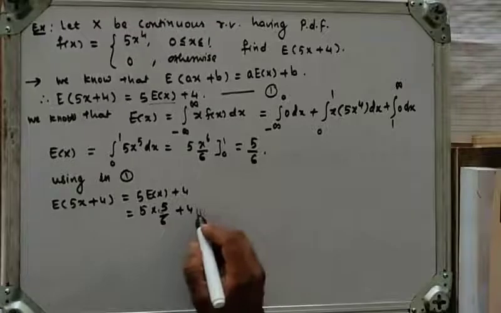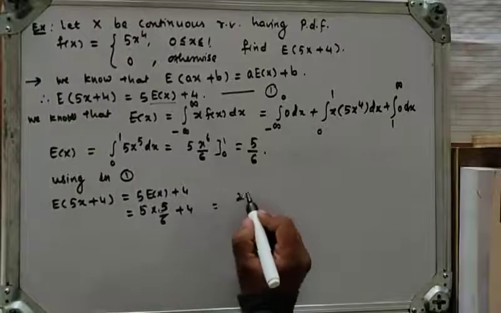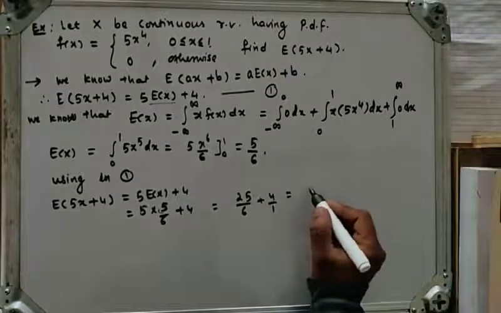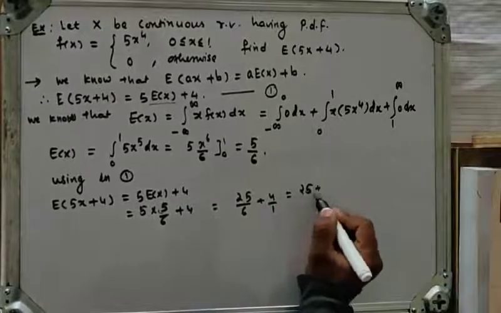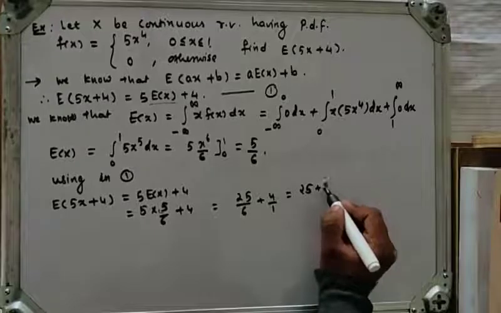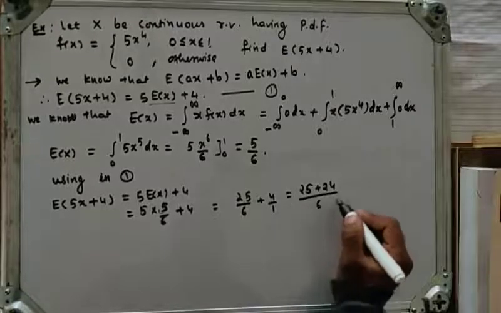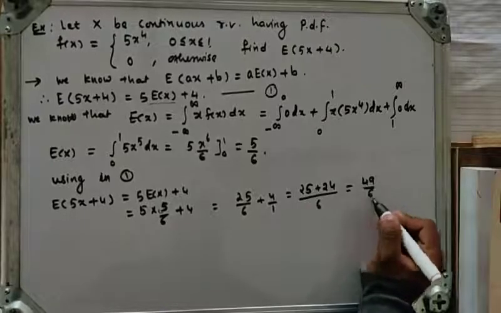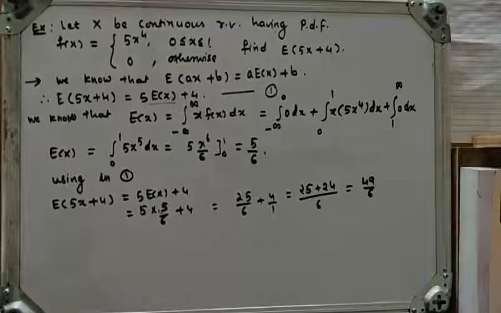5 and 5, 25 upon 6. So 25 upon 6 plus 4. Taking cross multiplication, 25 plus 6 into 4, 24 upon 6, which is equal to, addition will be 49 by 6. This is the mean of 5x plus 4. Now let's see another example.